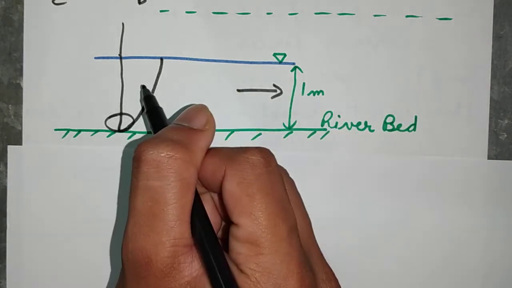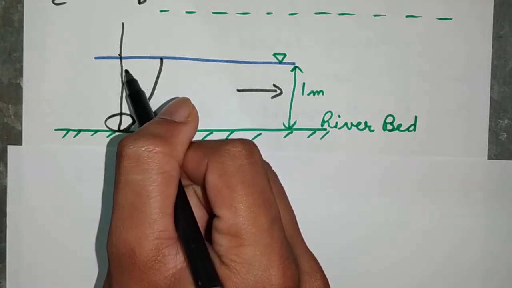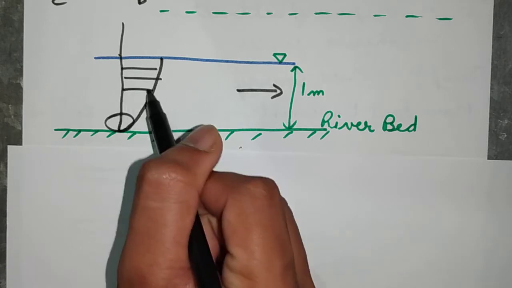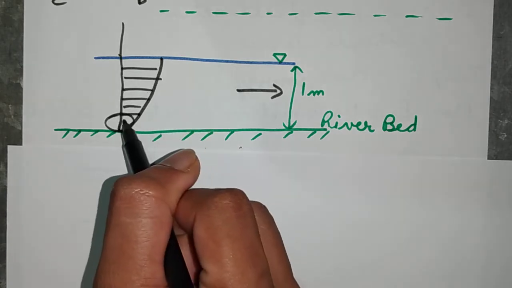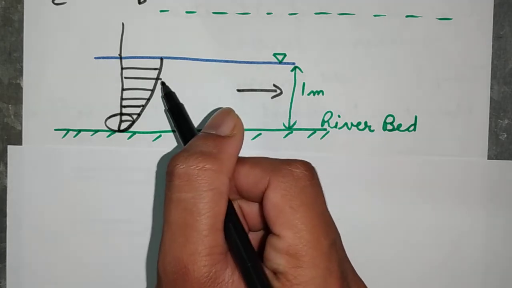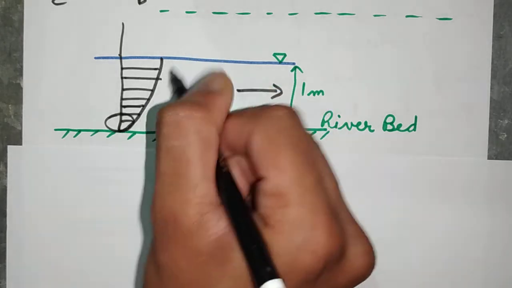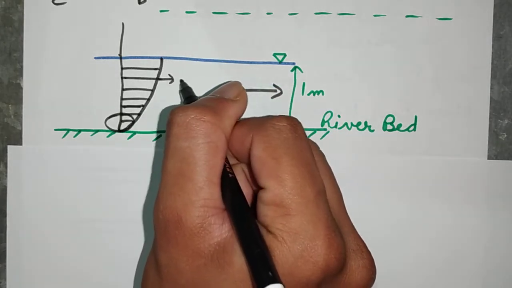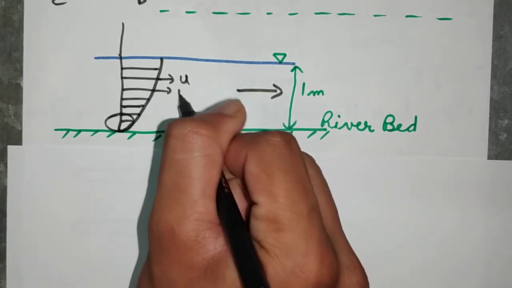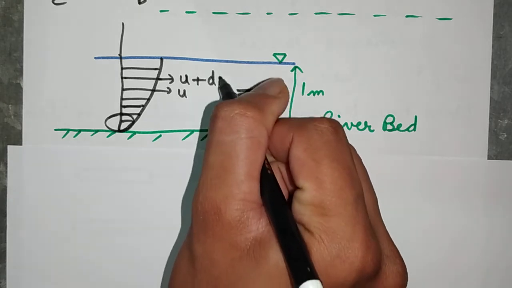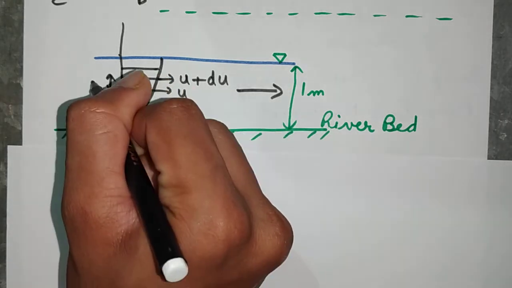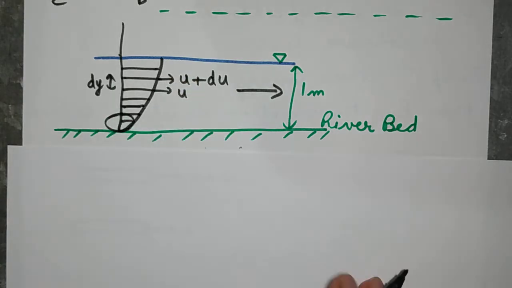Now if we divide this 1 meter depth of water into different layers, we will see that each layer is moving with a different velocity relative to the other layers. Suppose this layer is moving with a velocity u, then this one is moving with u plus du, some greater velocity. This is a small depth dy.